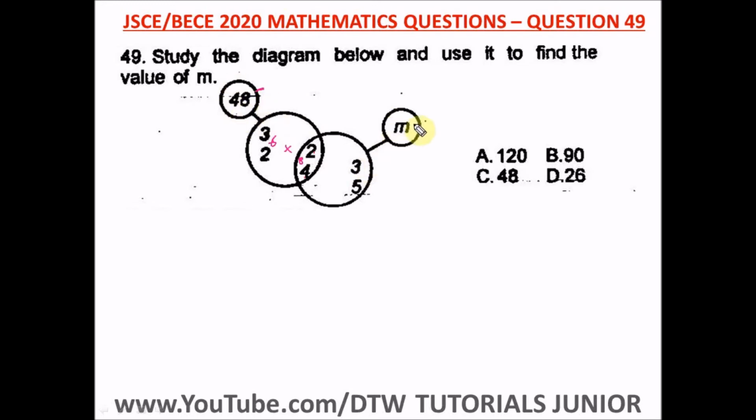So it's easy for us to then find m. We do 2 times 4, which is 8. Then 3 times 5 is 15. 8 times 15 will give us 120. So m is equal to 120, and our right option here is option A. This is our quantitative reasoning.